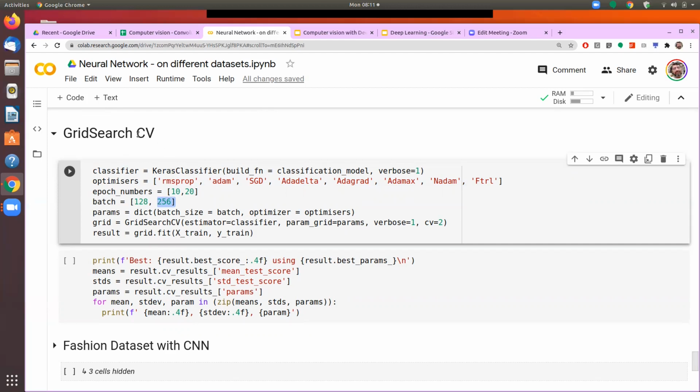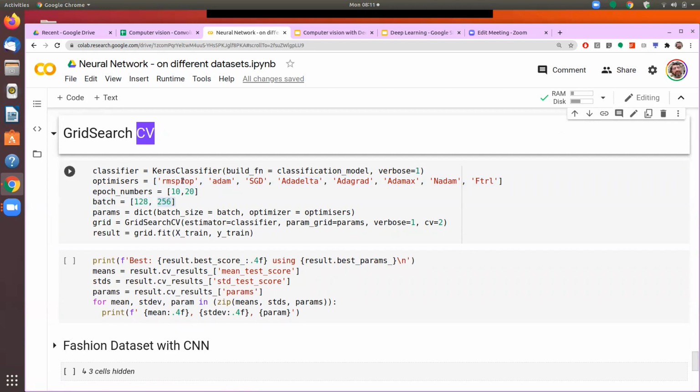And then there is the cross validation. Earlier we saw that with cross validation, the data is split into different buckets. So even if we use cross validation of only 3, the number of iterations it will run will be 8 into 2 into 2 into 3, because the cross validation is 3. That becomes 96 different runs, and it will obtain the accuracy over these 96 runs, then tell you the performance in each combination and which is the best combination. That saves a lot of time for us.